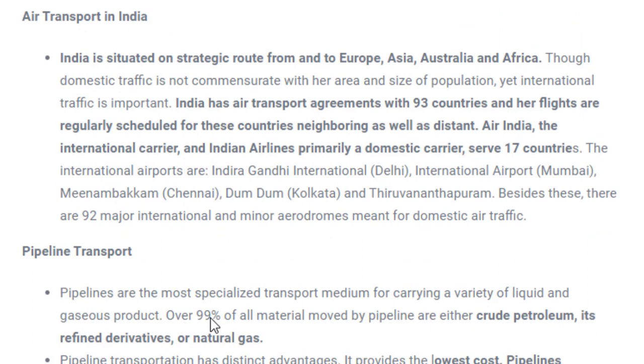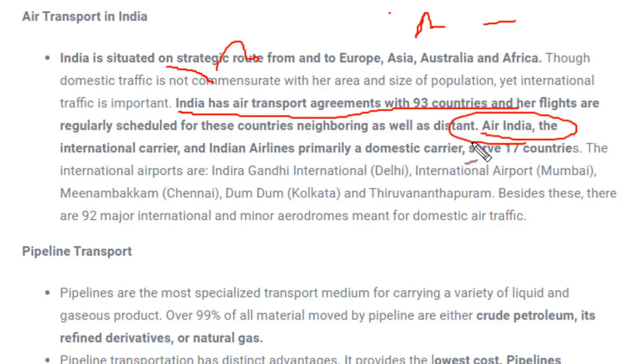Talking about air transport in India, we have agreements with 93 countries. Airplanes from India can travel across 93 countries, and flights are regularly scheduled to neighboring countries as well as to countries away from the neighbors, like flights from India to America, Canada, and all places in the world. Air India is the government air company of India. It is used as an international carrier, that means Air India travels in domestic as well as international places.